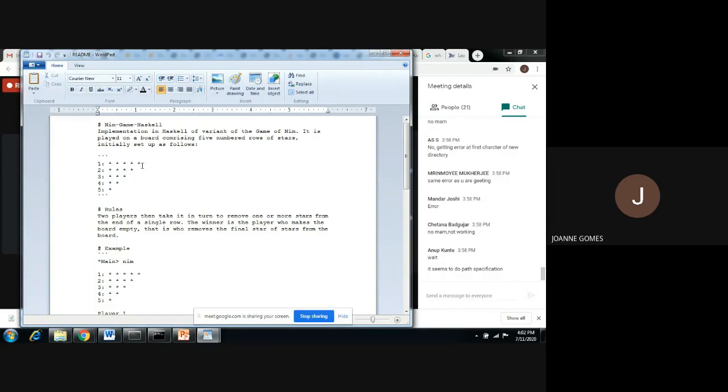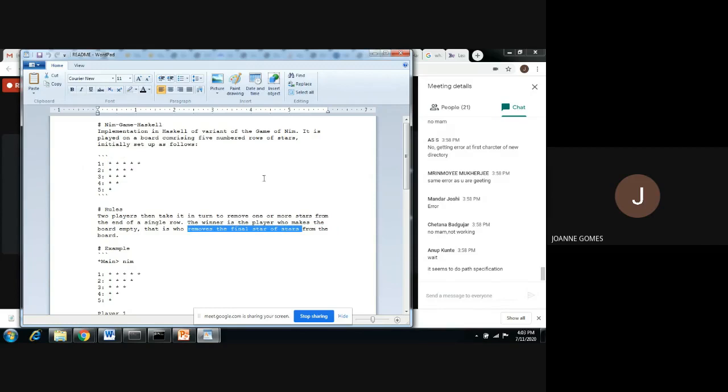The player can also remove all 5 stars. Then the next player will do the same. He will choose another row, or any row he wants where stars are there, and remove the stars. The player who has the chance of removing the final star of all the stars wins the game. So this is the game.